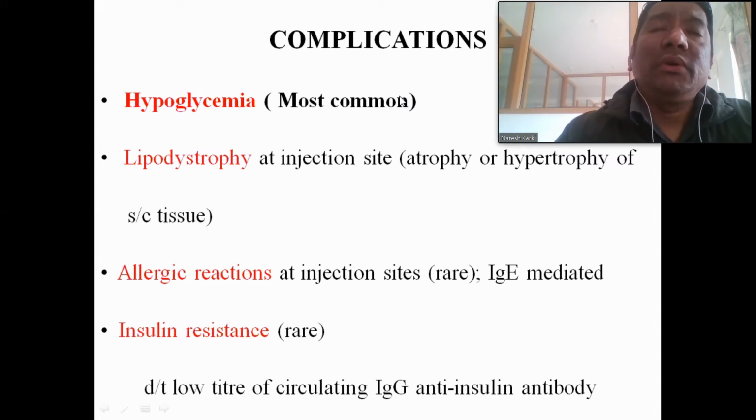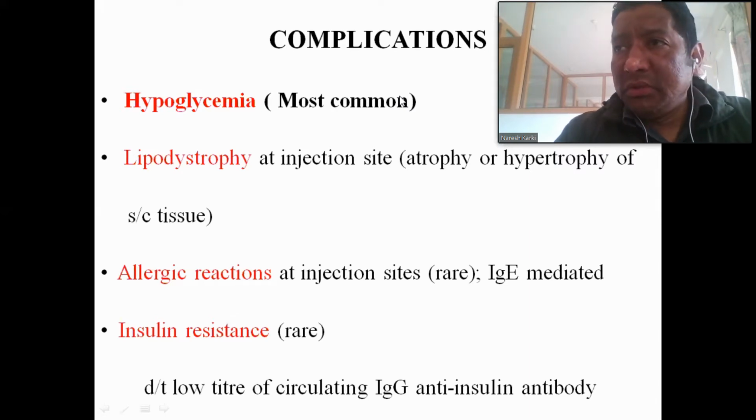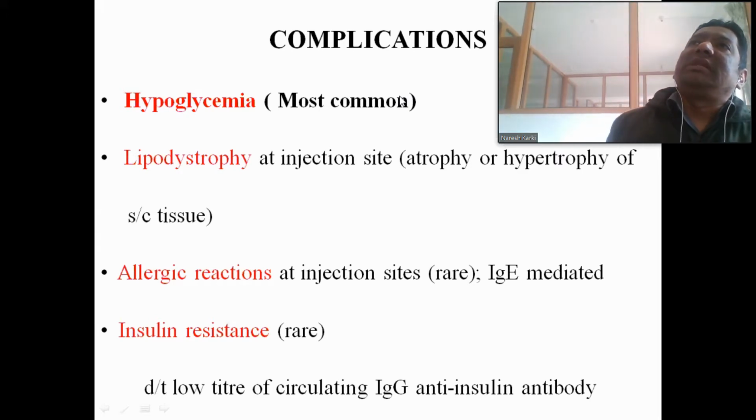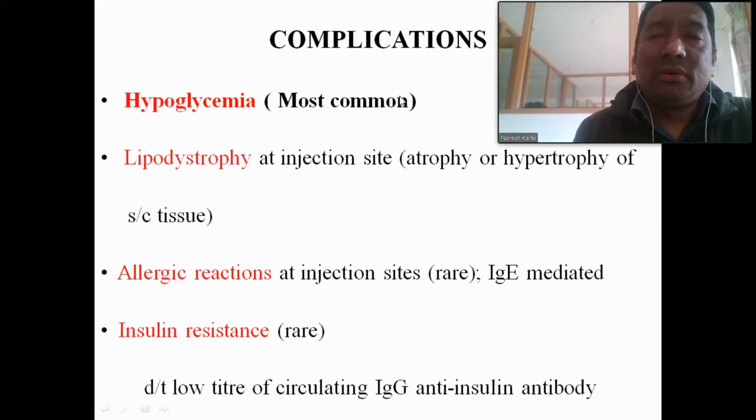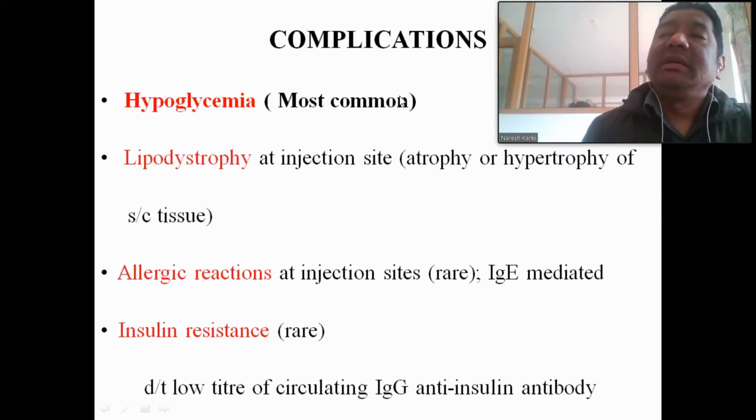That increases the production of glucose from gluconeogenesis and glycogenolysis, which increases the plasma glucose level. That is one compensatory mechanism.